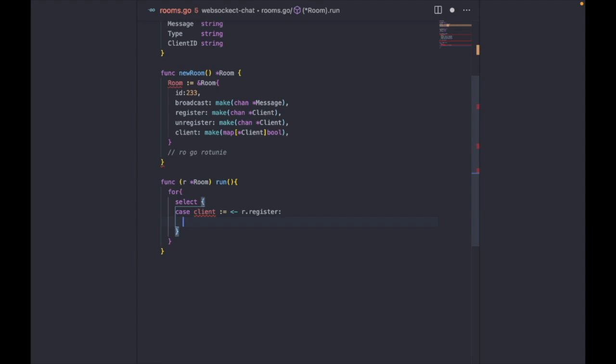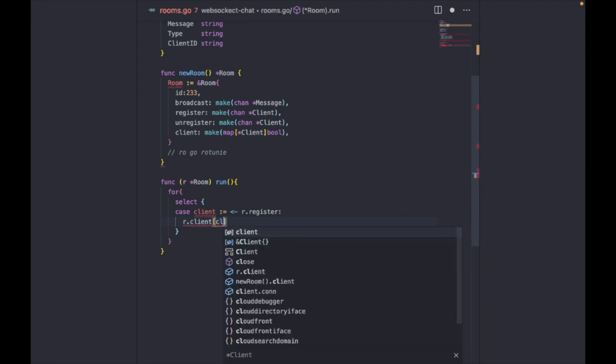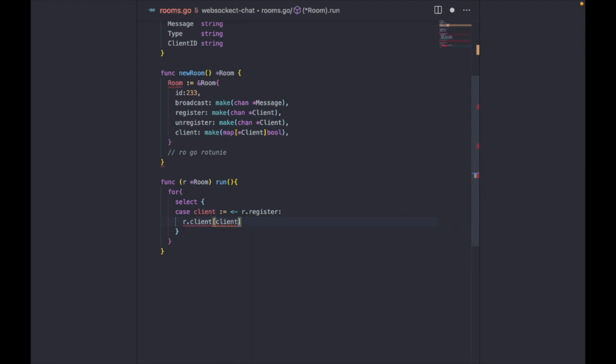So we add the clients to the map. So let's say our clients, okay, then put the client in there and set it to true. Now you don't necessarily have to store your client like this.